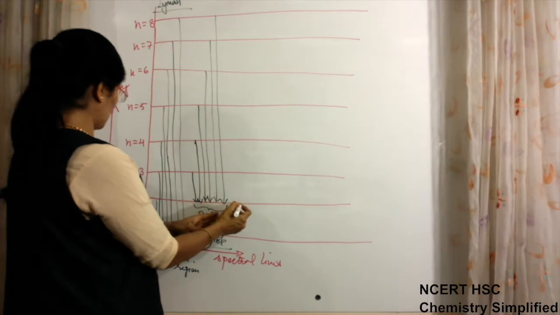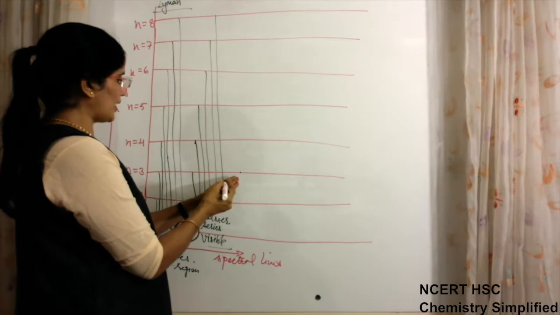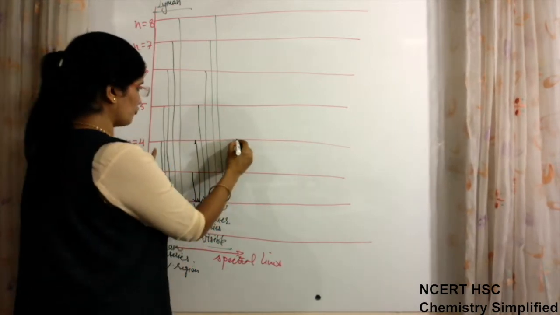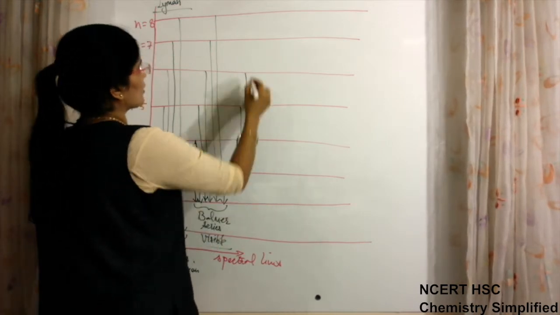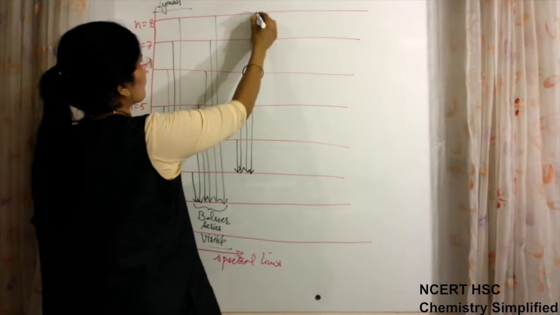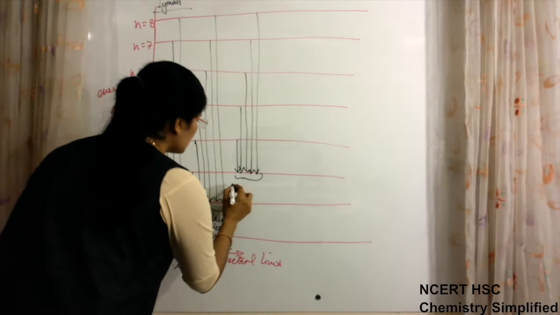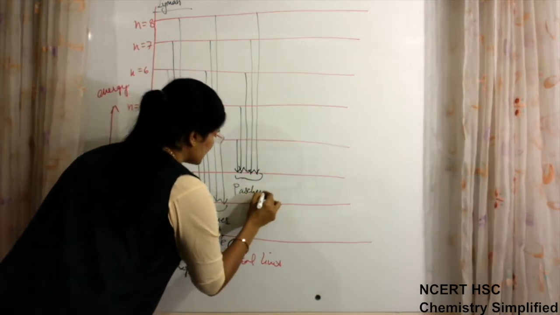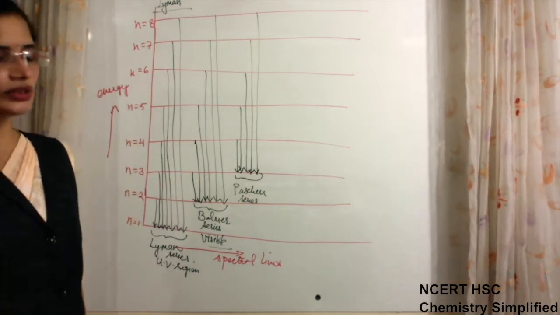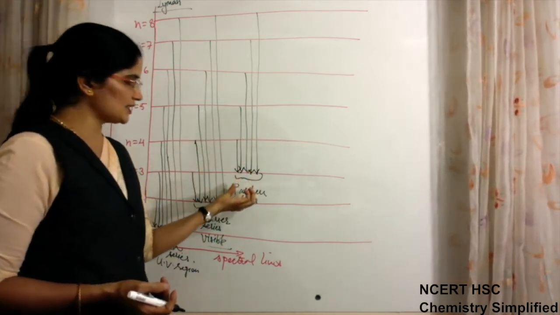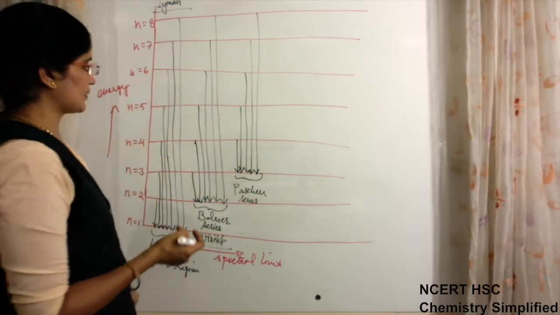Similarly, when electrons after absorbing energy return to n is equal to 3 from higher levels, so from 4 to 3, from 5 to 3, from 6 to 3, from 7 to 3, and from 8 to 3, this series is known as the Paschen series. Again, all these series are named according to the scientist's name. So this third series, when the electron is returning to n is equal to 3, is known as the Paschen series.